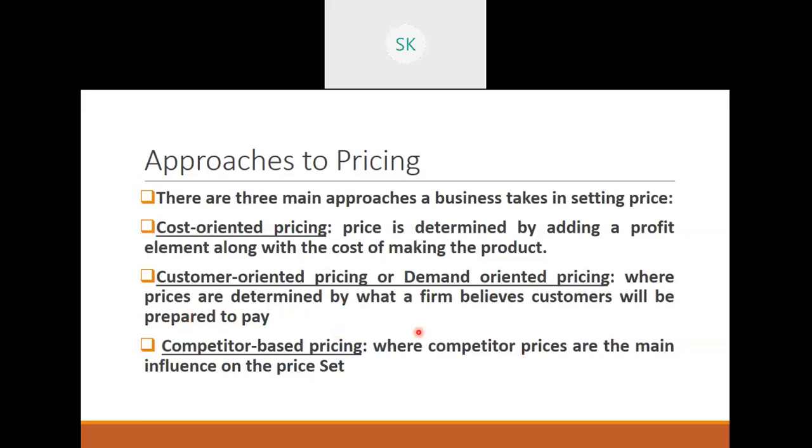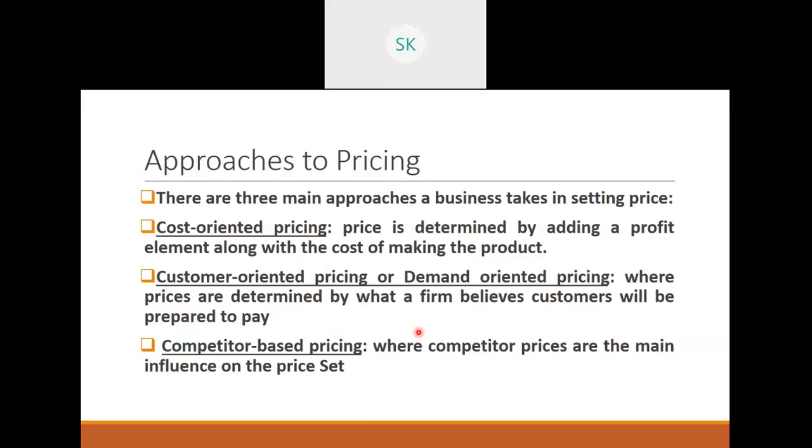For example, if you take masks or sanitizers or hand wash, the demand is more in the COVID situation, so the company will think, I can price it high. Even if I price it high, the customers will be able to buy the product. So that is customer oriented pricing.